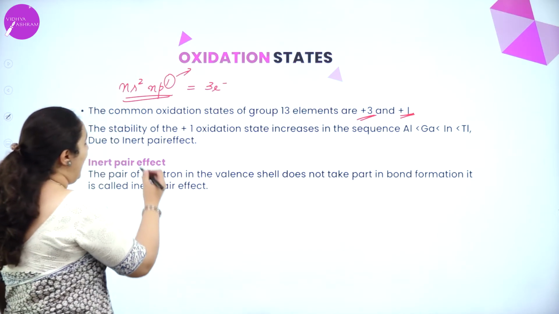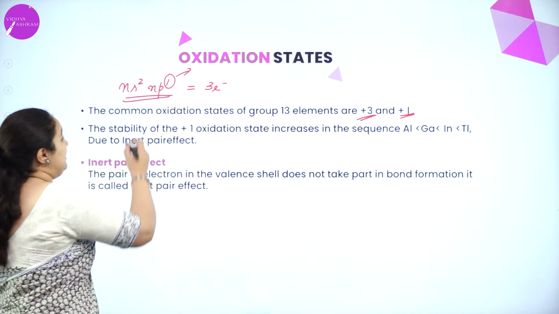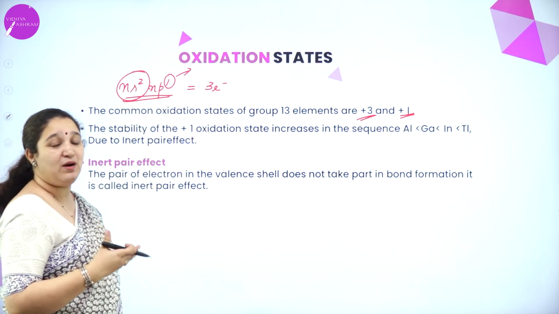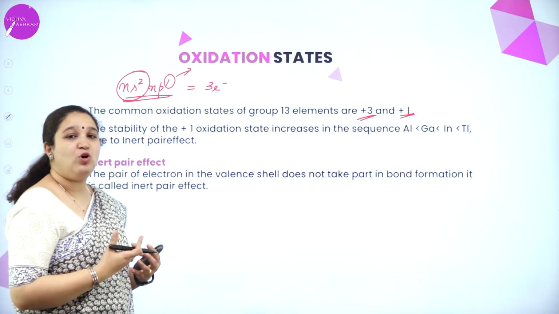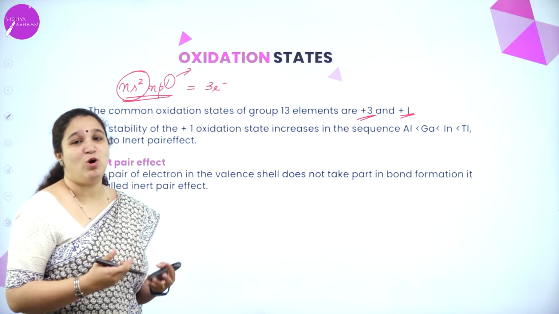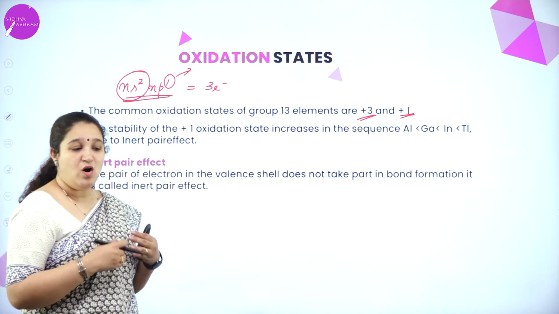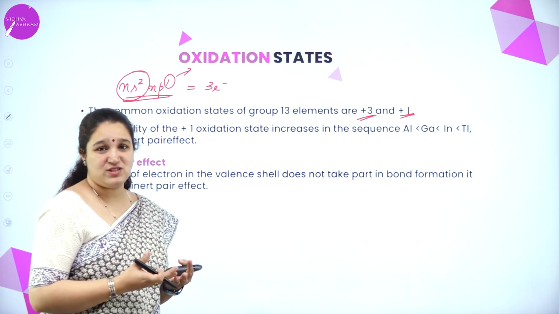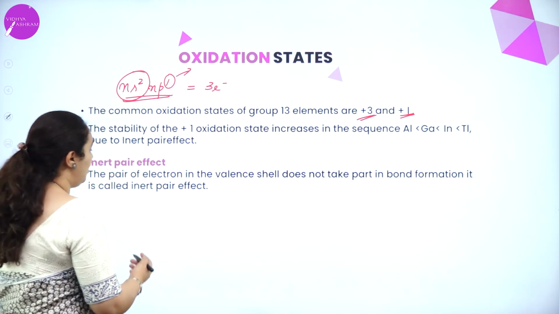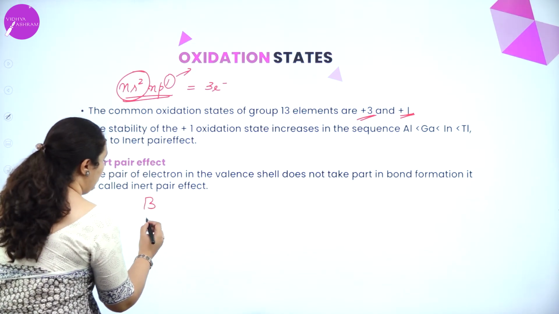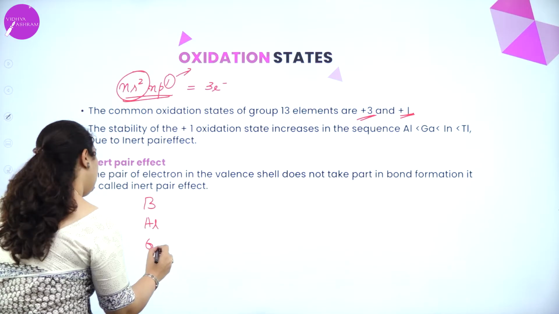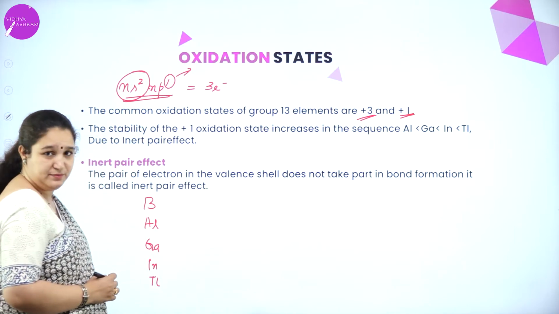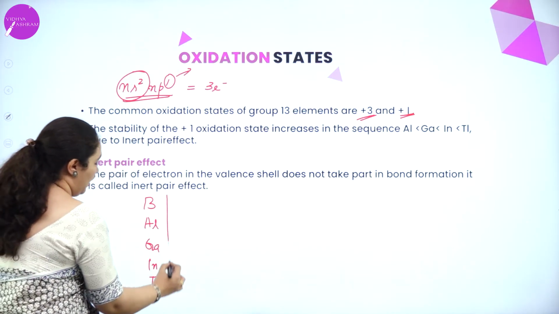That is because as we come down the group, the s orbital electrons start becoming inert. That means they do not want to take part in bond formation at all, or in any reactions as well. So as we come down the group, for example, we have boron, aluminium, gallium, indium, thallium, correct? So as we come down the group,